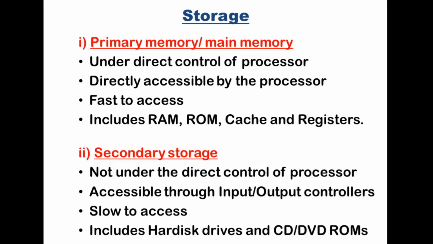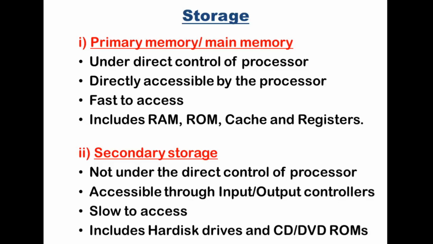Then comes the secondary storage. As you know, the primary memory is temporary in nature, but it is fast to access. Secondary storage is permanent in nature, but it is slow. Primary memory is limited, secondary memory is unlimited.